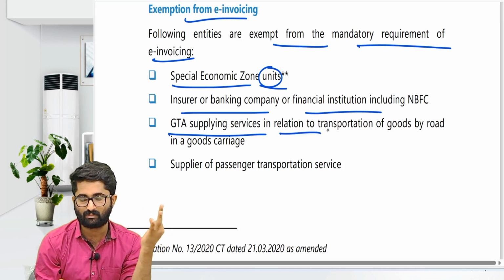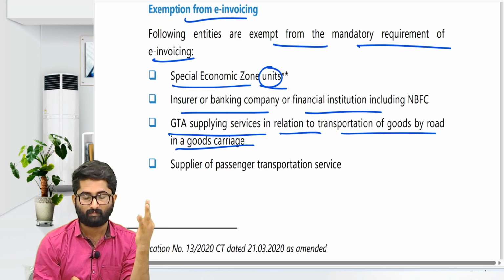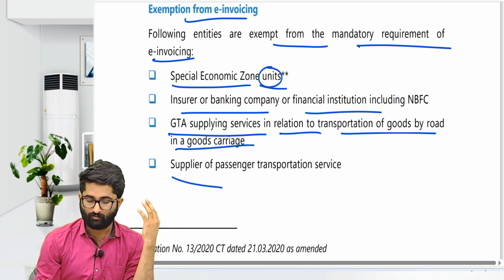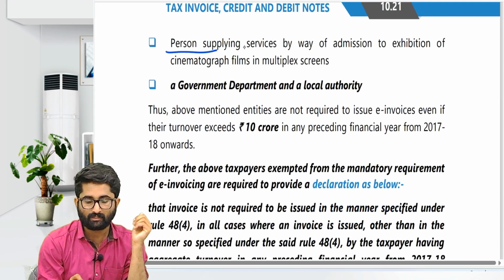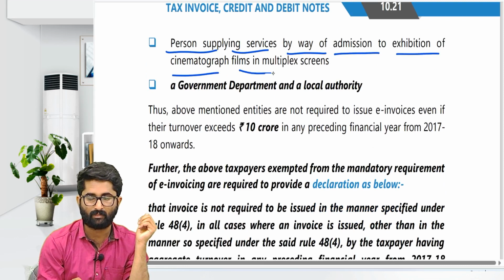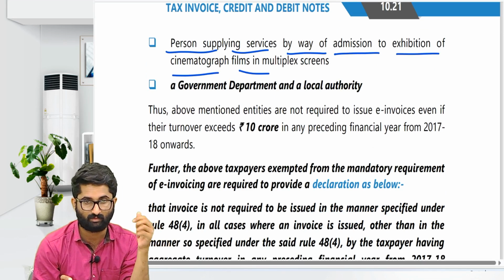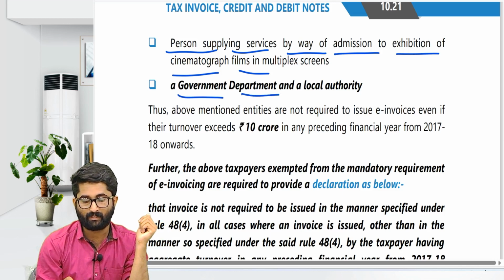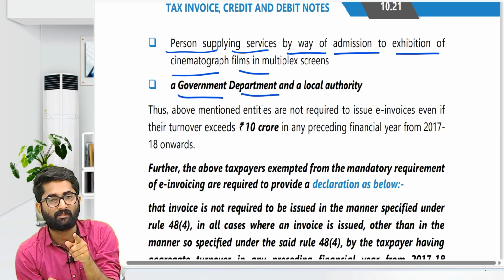GTA supplying services in relation to transportation of goods by road, by air, required. Next one, suppliers of passenger transportation services are not required to give e-invoicing. Persons supplying services by way of admission to the exhibition of cinematographic films, e-invoicing is not required because it is very difficult to take the e-invoicing. So for government departments, not difficult, but it will take time. Urgently, if a film is required, you cannot give it.